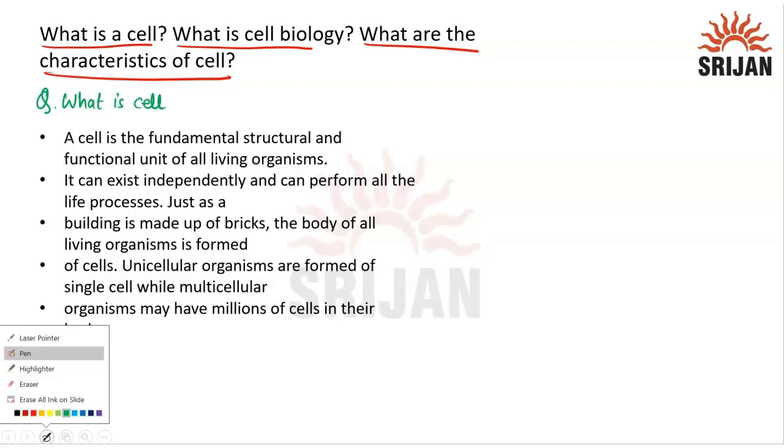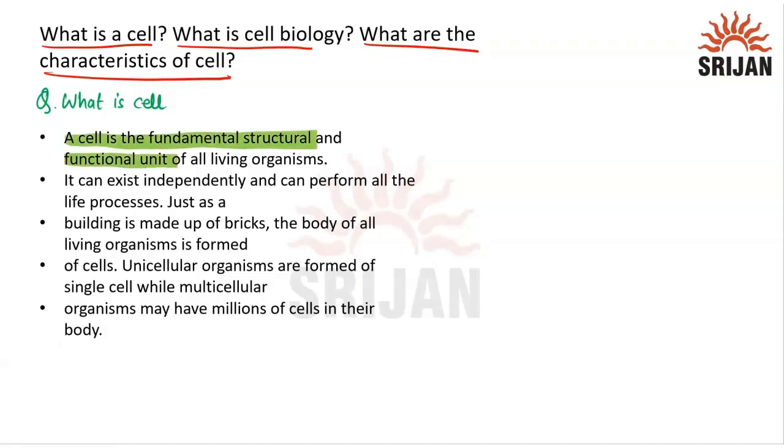By the term only, we understand that cells are the building blocks for us, right? A cell is the fundamental, structural, and functional unit of all living organisms. That means cells are the smallest unit. They are the fundamental unit, the structural unit, and the functional unit for our life. A cell can exist independently, and can perform all the life processes in a single cell as well.